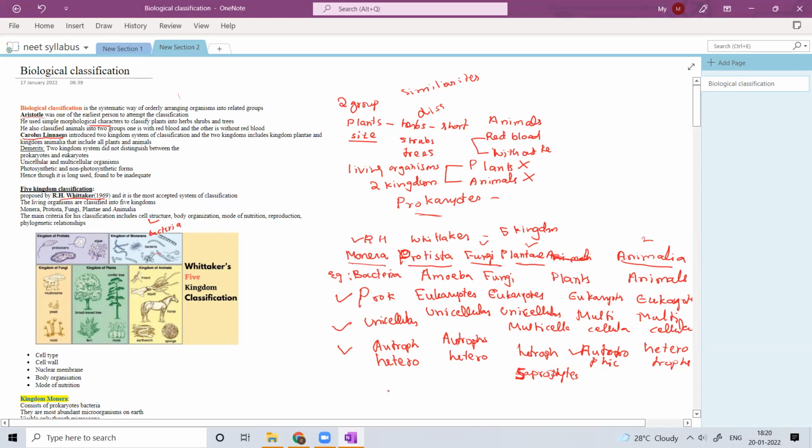Here, in Monera, they may contain a cell wall, and in Protista also a cell wall is present. But what is the material that made up the cell wall? That is different. Basically, in Monera, the cell wall is made up of peptidoglycan.